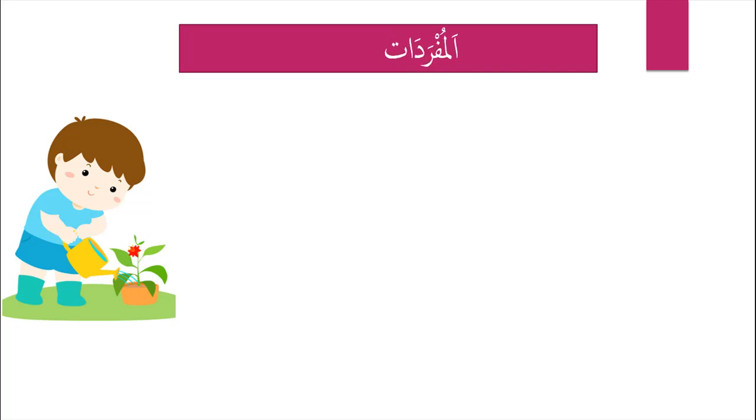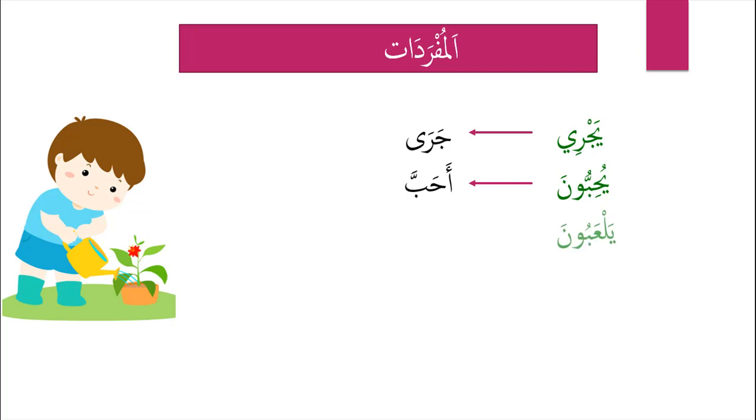المفردات, the vocabulary. يجري means is going or is passing, from the verb jara. يحبون means they love, and this is al-fa'ilu al-mudari, from ahabba, he loved.